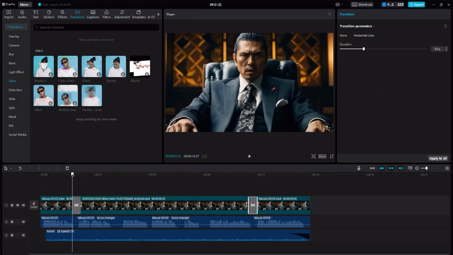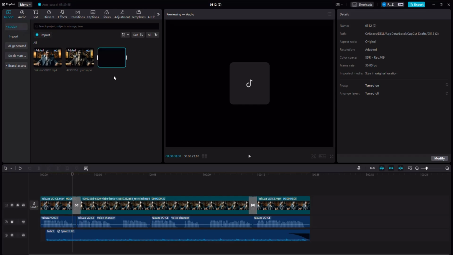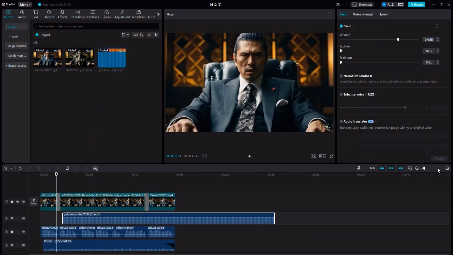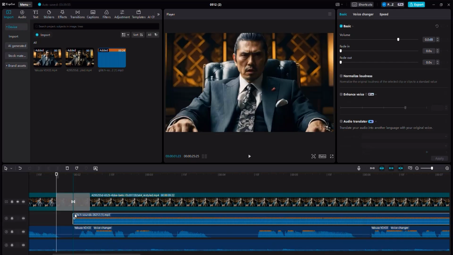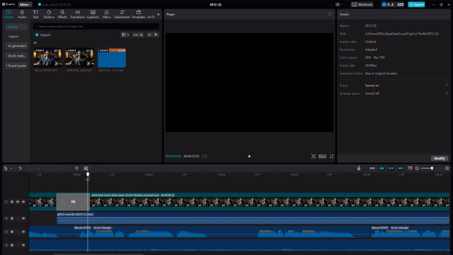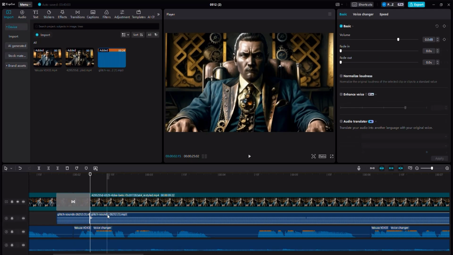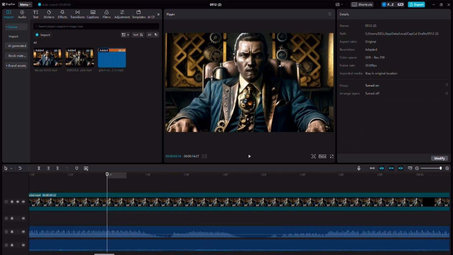And then here at the beginning, I would like to go ahead to the import section and I would like to use a glitch. So I'm going to import a glitch. So let's go ahead and take a particular glitch. Let's drag it over here. It will be placed immediately. And then I can zoom in to see the glitch. I can potentially crop it from here, crop some more, and then place it like so. It should be precisely the same size as the transition. And you can see the transition over there in order for you to know the size. And then I can just zoom out or zoom in actually.